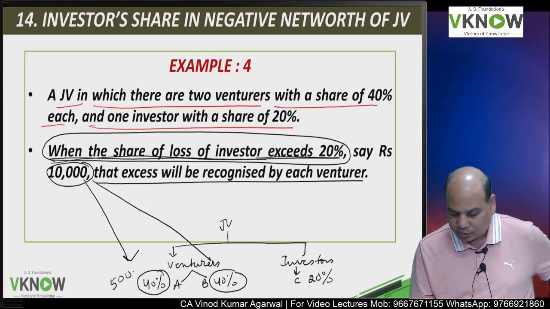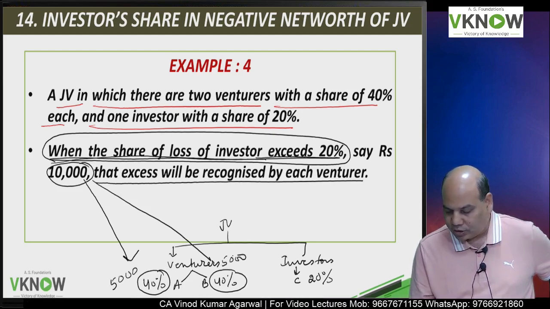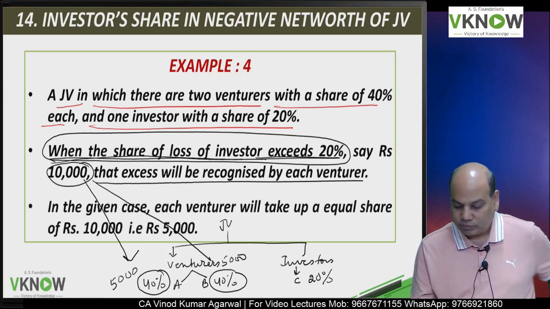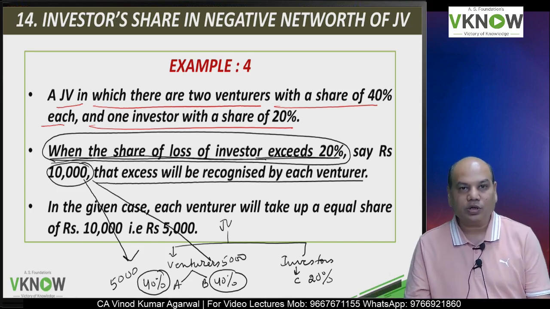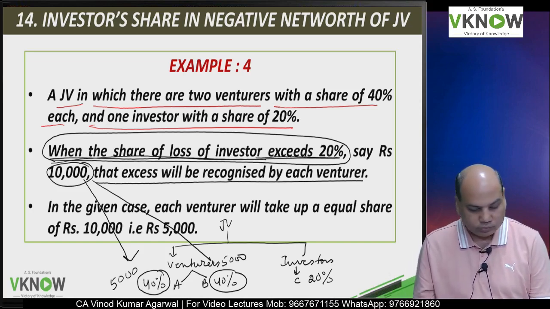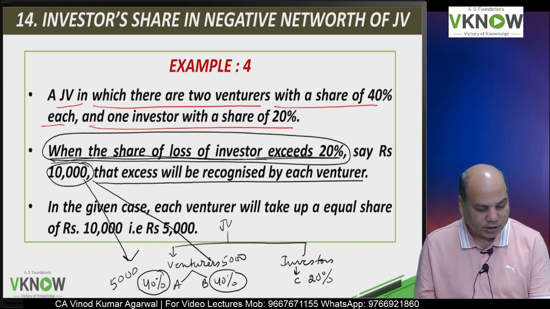In this example, proportionately means in the ratio of 40:40, and therefore each venturer would recognize a loss equal to 5,000. That is the meaning of this paragraph number 14.